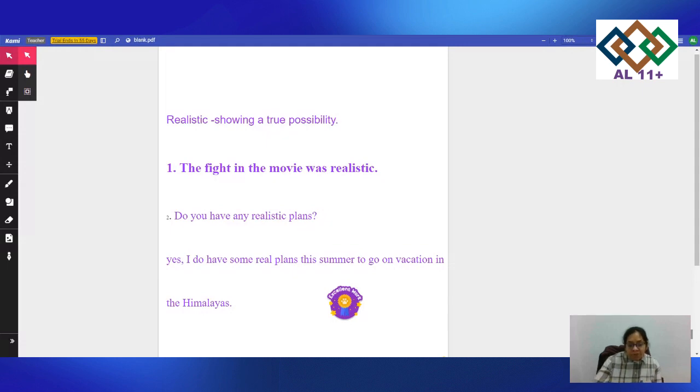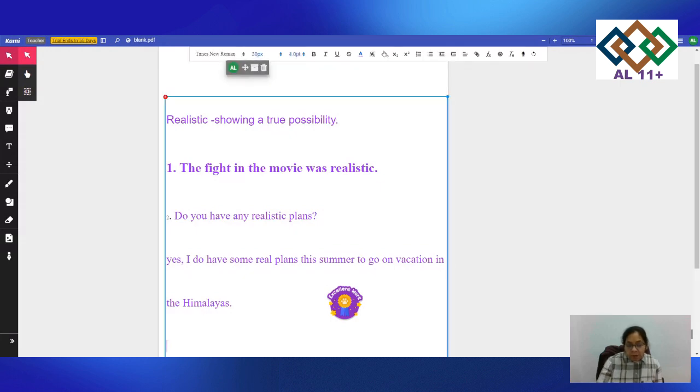Or I would ask my daughter to describe herself. How would she describe herself? My daughter, or your child, would describe herself: she is a very realistic person.